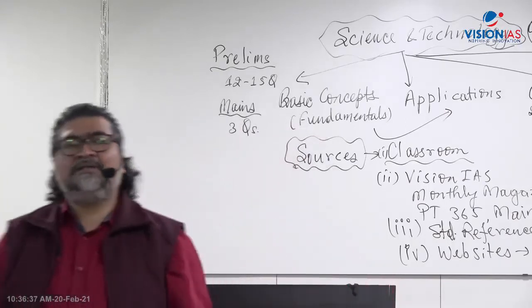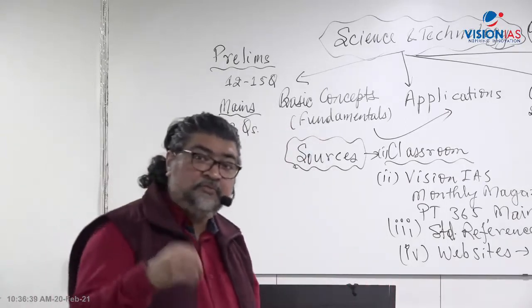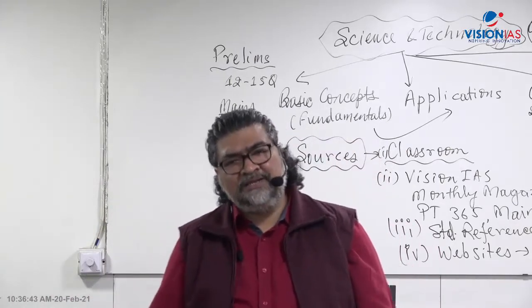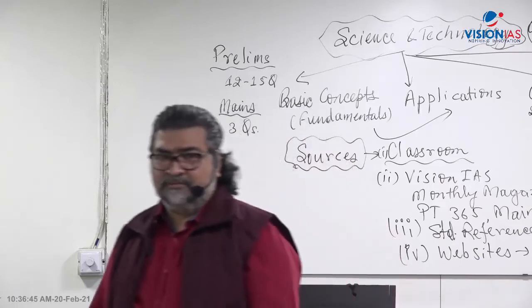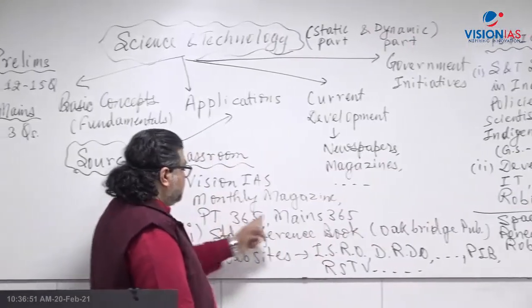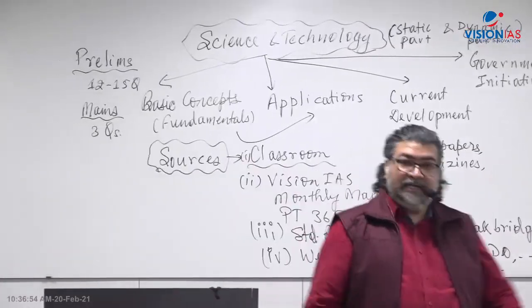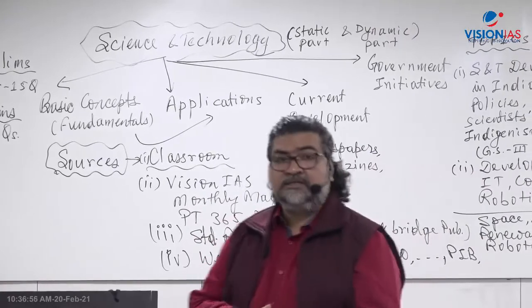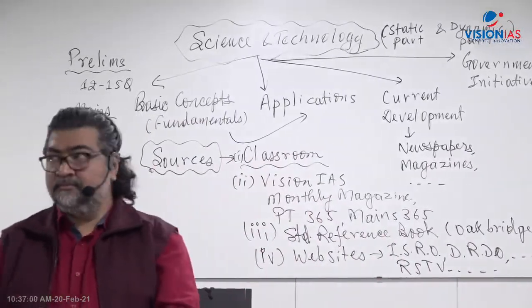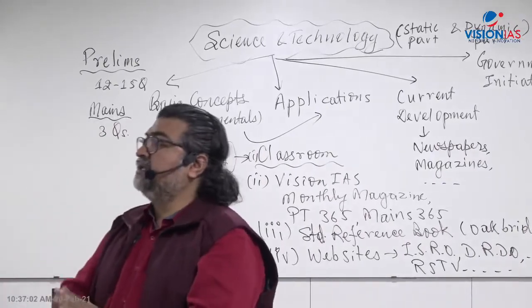Textbook I have just mentioned, if you want to clarify more, you want to know more, then in that context you can go for the textbook. Otherwise, current affairs, like this Vision IS monthly magazine PT 65, Mains 65, and whatever you are learning in basic science class, whatever I am going to teach you, that will be sufficient. All right. Okay, Neha is asking another question.